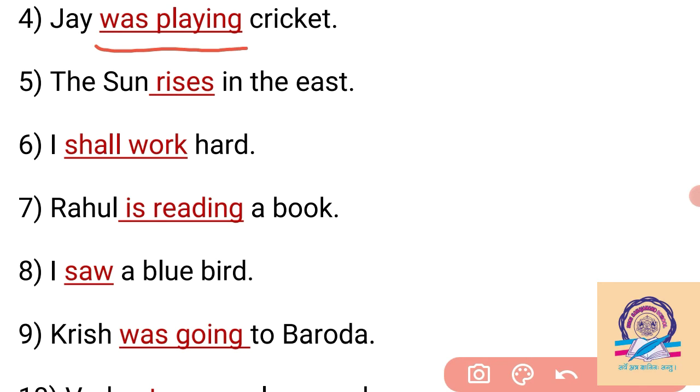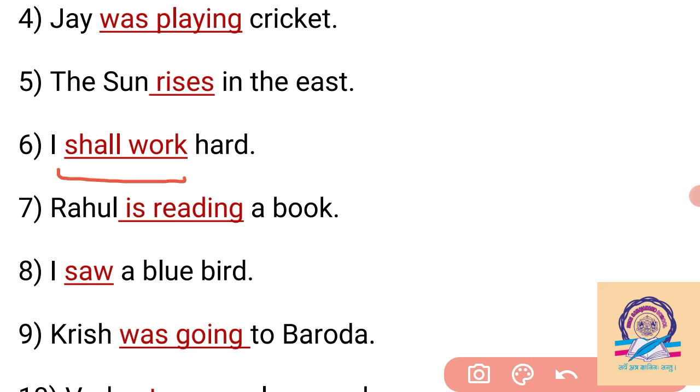Then "the sun" is the subject and "rises." The sun rises in the east. So "rises" becomes the verb here. So we can easily identify the verb because the verb is in the second position. The sentence begins with a noun or pronoun, which means the subject. So the sixth example: "I" is a pronoun and then "shall work" becomes the verb.